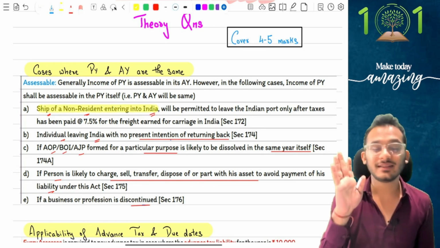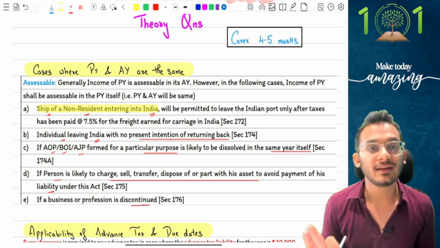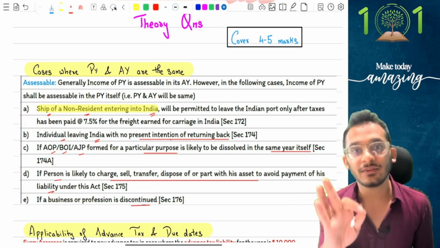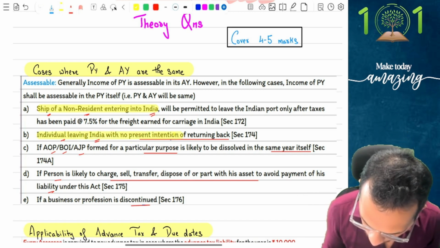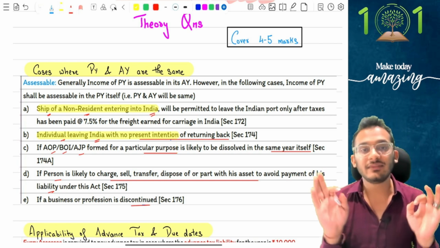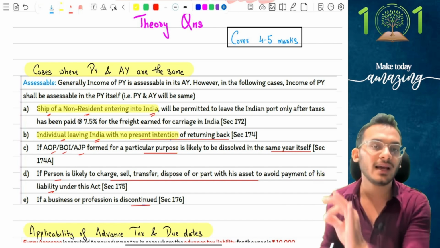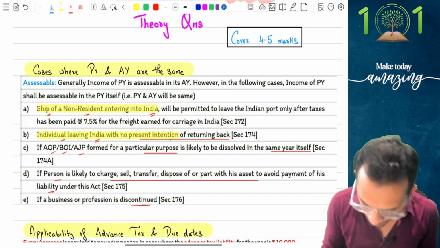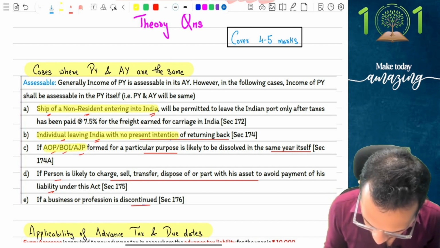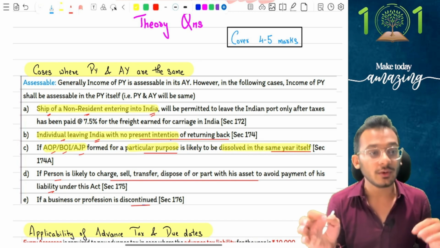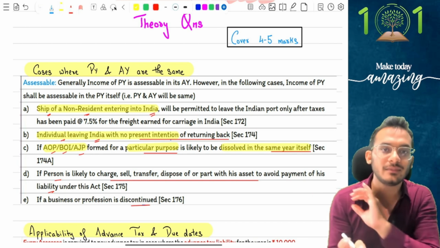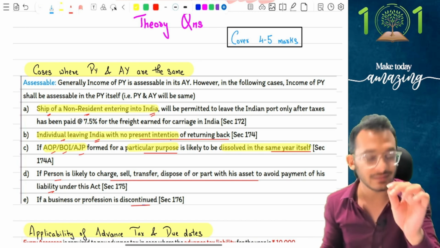A ship of a non-resident entering into India will only be allowed to exit India after they pay the sufficient taxes. Second, any individual who is leaving India with no intention of returning back. A person leaving India with no intention of coming back will be liable to pay tax before he leaves India. Third, any AOP or BOI or AJP which is formed for a particular purpose and is likely to be dissolved in the same year itself. I create it in the same year, I dissolve it in the same year, so it will be liable to pay tax before it is dissolved.